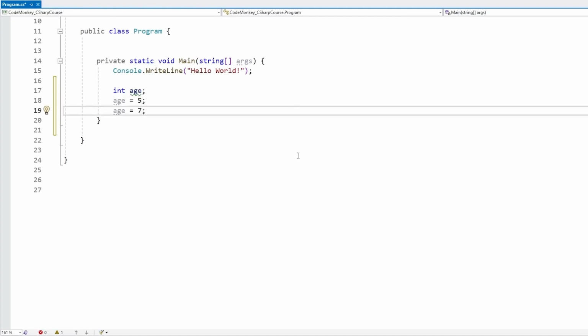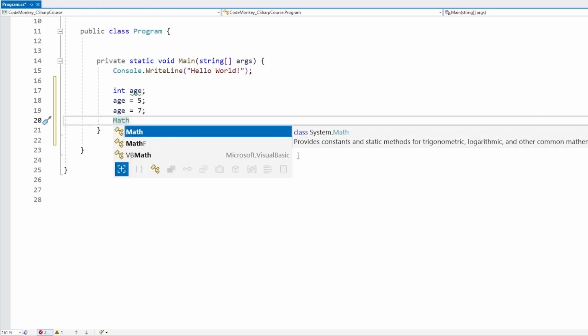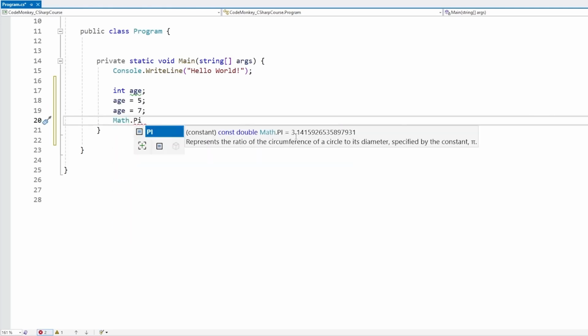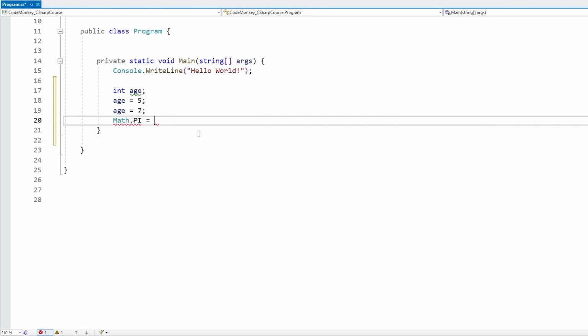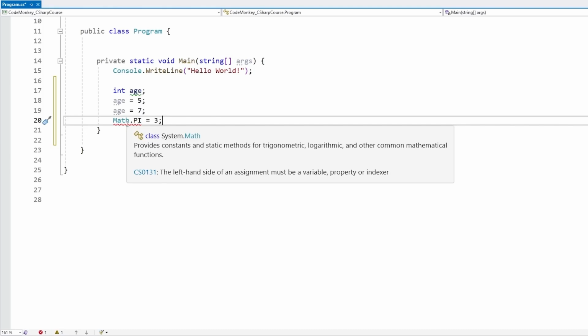But sometimes you really don't want something to modify. Some things are meant to have some kind of fixed value. Like for example pi, it has a fixed value, and in C# you can actually see it with Math.PI. Yep, there it is, 3.1415926 and so on. And note over here how this one is a constant, meaning it always has this value. You cannot change it to something else. So if here I set it to just 3, nope, this does not work. I cannot assign this to anything else. It's a constant, meaning the value is always going to be fixed.